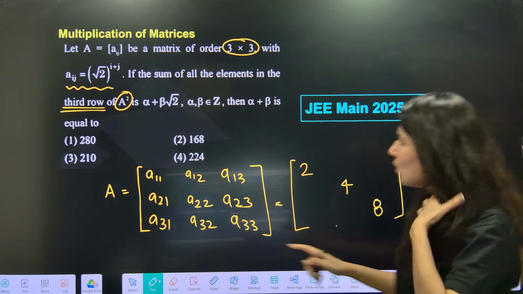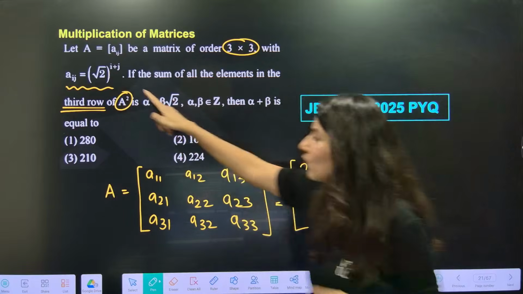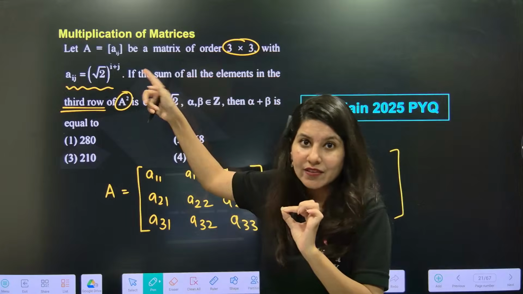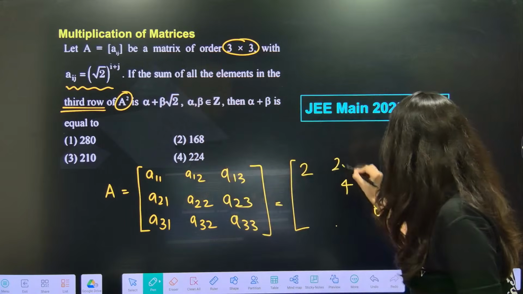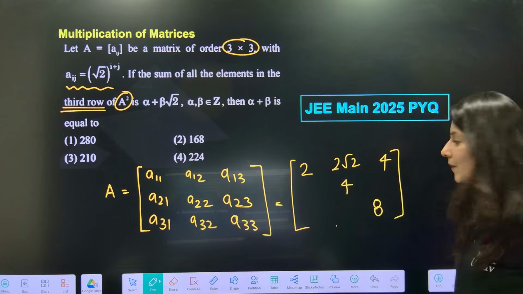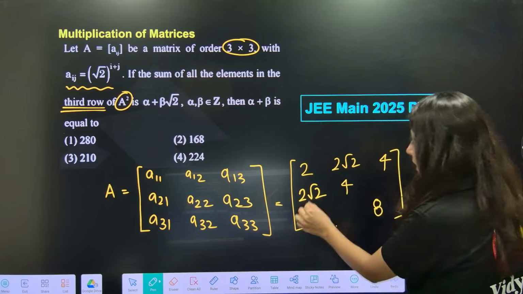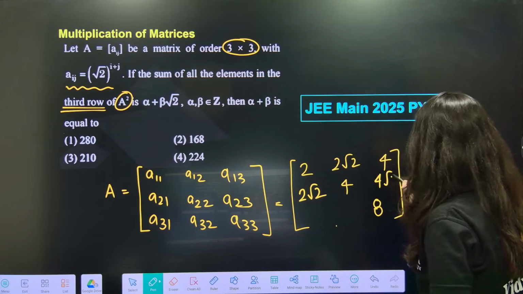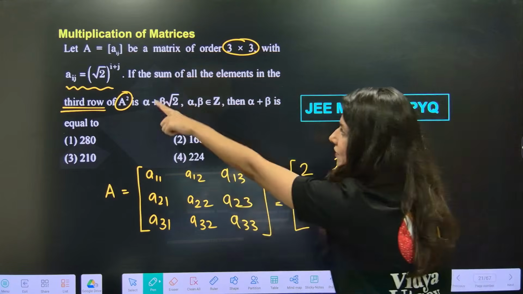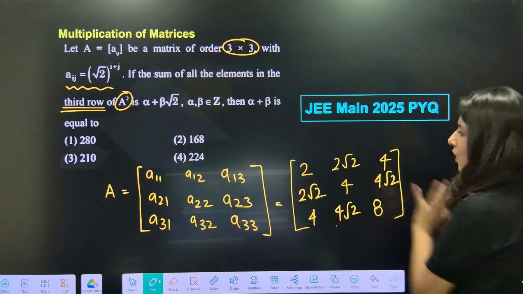Now you know what is happening? For A12, you just have to multiply. One power of root 2 is getting added every time. So this is 2, this is 2 root 2, multiply by root 2, what you will get is 4. And here 1, 2: this is 2 root 2. And just keep on multiplying by root 2, 4 root 2. It will start. This is 3, 1, so 3 plus 1, 4. So this is 4, 4 root 2. This is your A matrix.